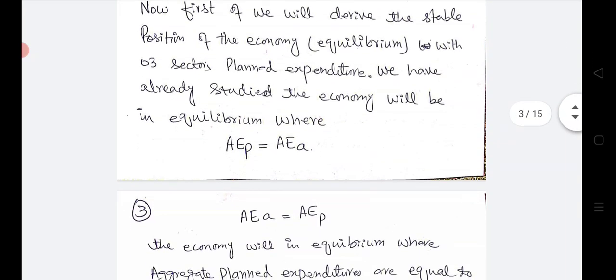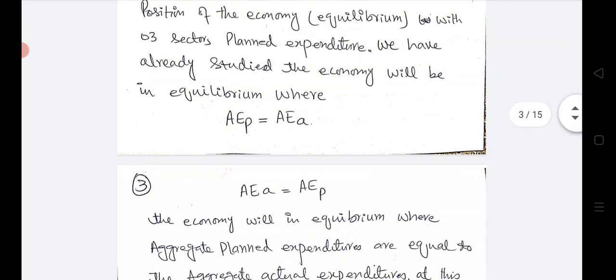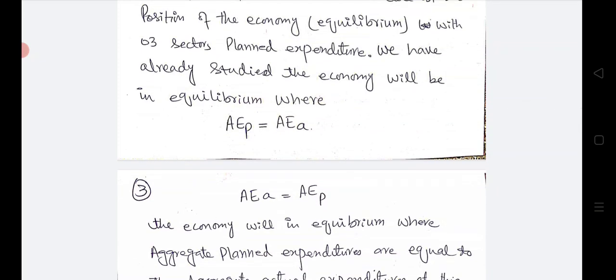Previously we studied that national income will be in equilibrium at that point where the aggregate planned expenditure is equal to aggregate actual expenditure, and this is the basic equilibrium. Now we will determine this national income equilibrium in three sector economy.